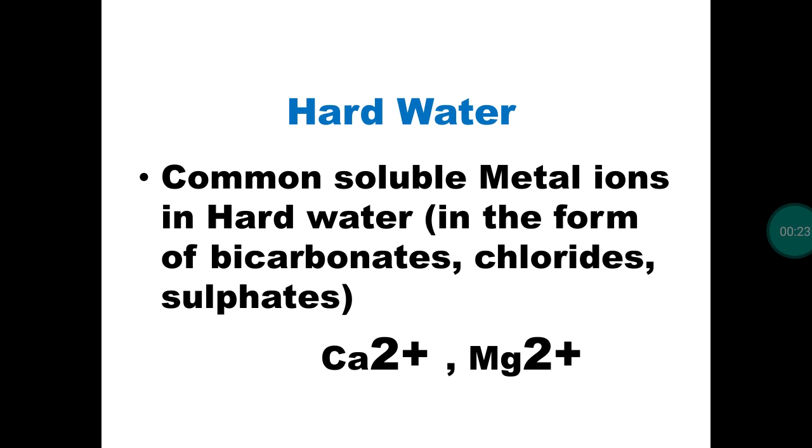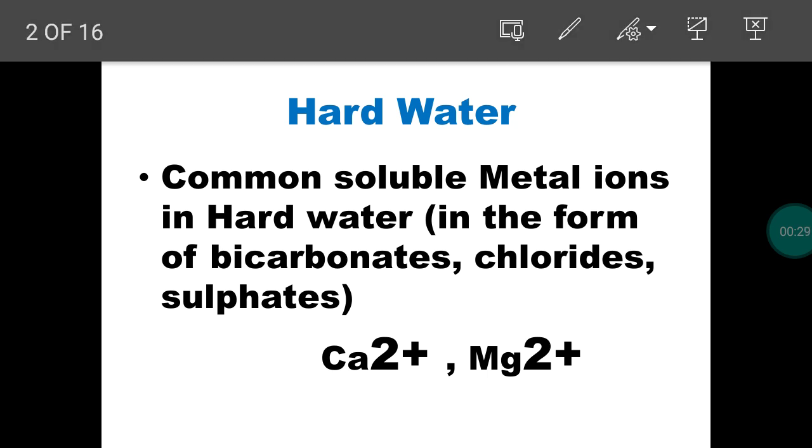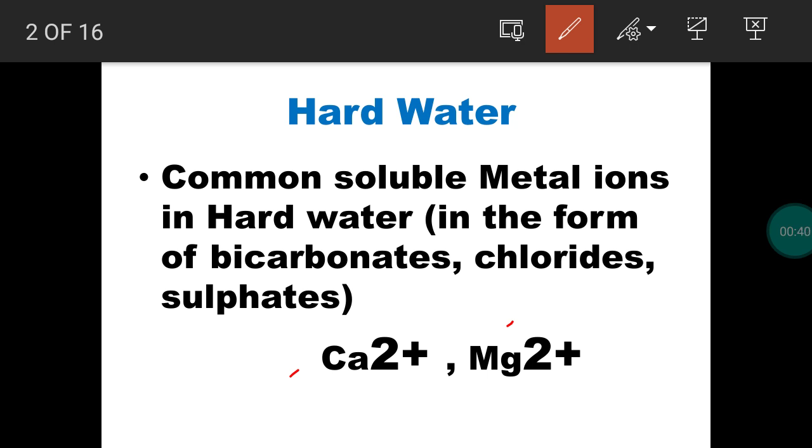If water has heavy metal ions, we consider it hard water. The two common metal ions are calcium 2+ and magnesium 2+. These two metal ions will be present in the water in the form of salts.